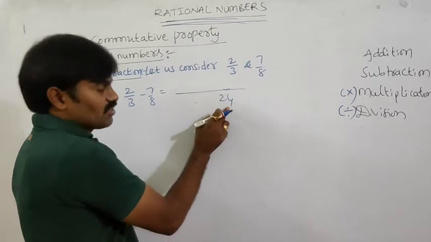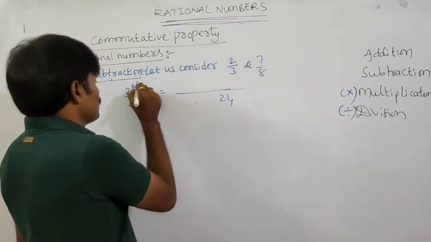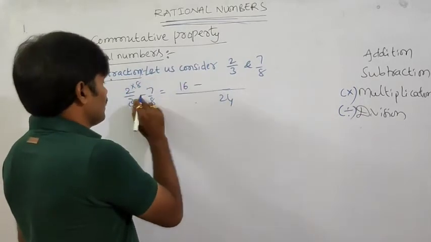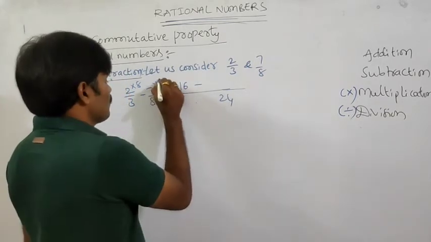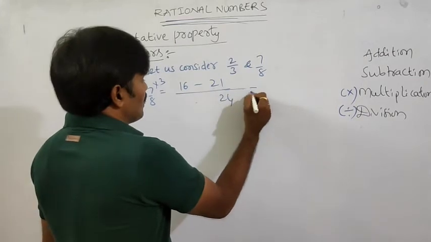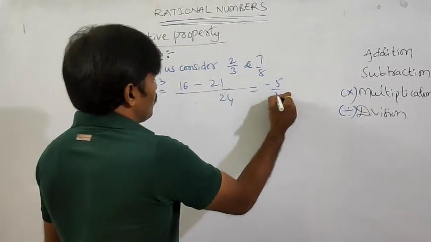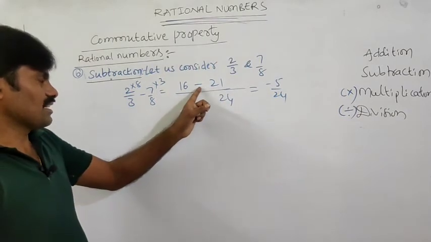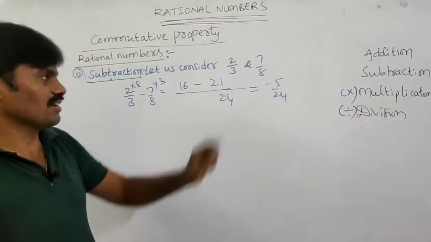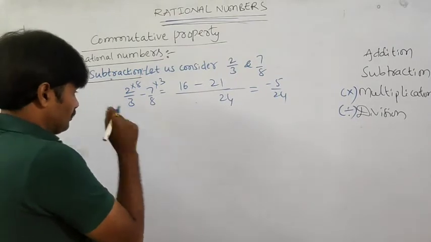So 3 divides 24 eight times. So 2 into 8 is 16, minus 8 divides 24 three times. So multiply 7 by 3, 21. The difference is how much? Minus 5 by 24. Am I correct? So the bigger number has the minus sign, so that is 16 minus 21, minus 5. Next time.